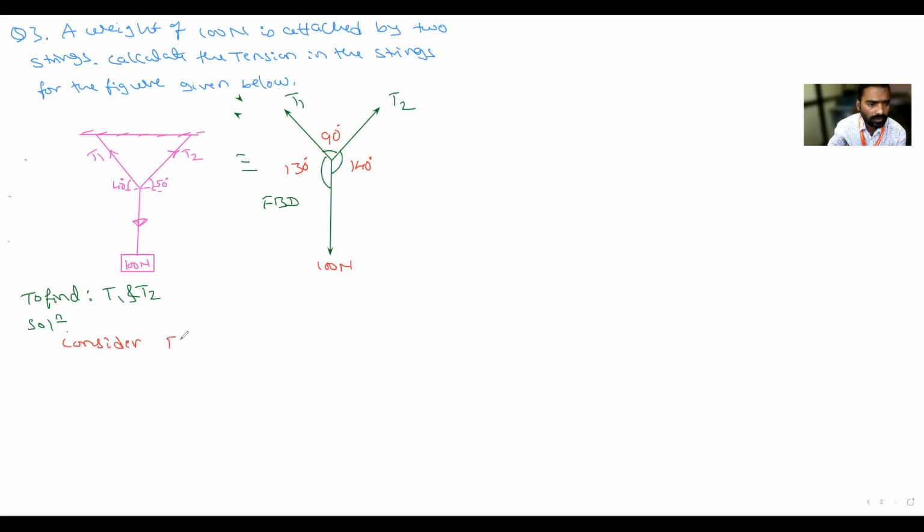Consider free body diagram of strings. Apply Lami's theorem. So that is T1 divided by sine of, T2 divided by sine of, 100 Newton. Weight is 100 Newton divided by sine of.